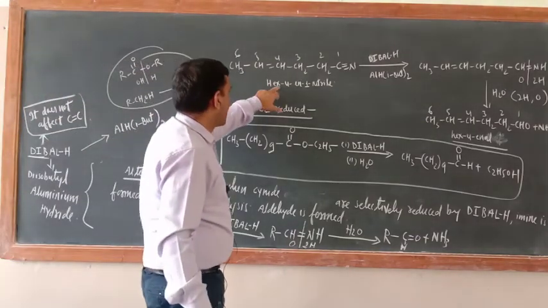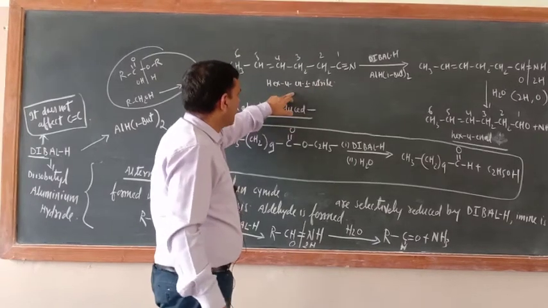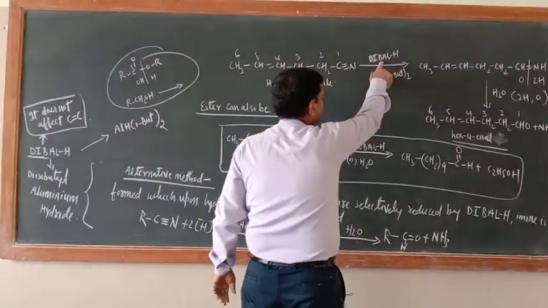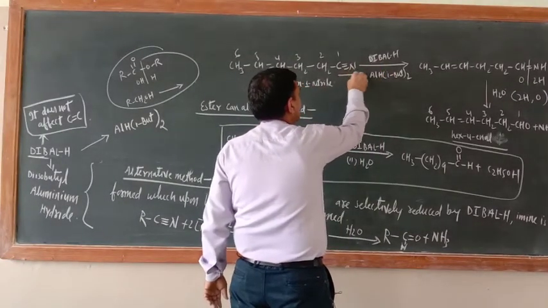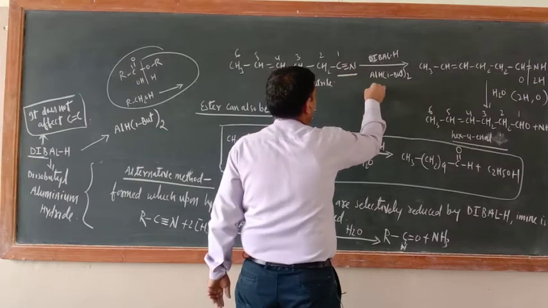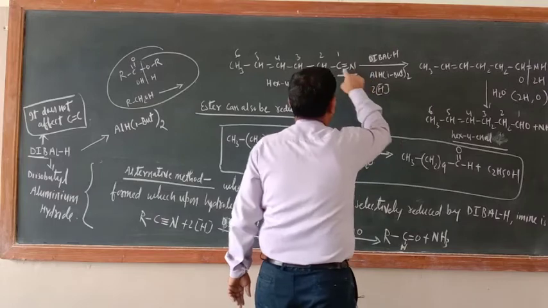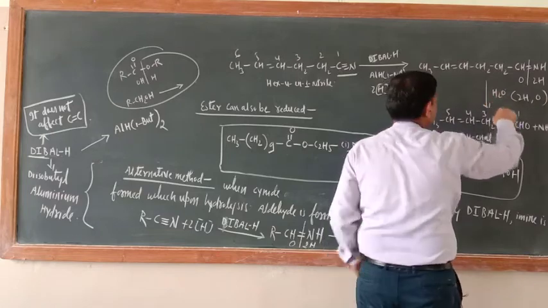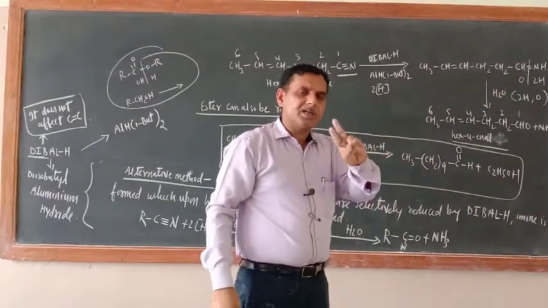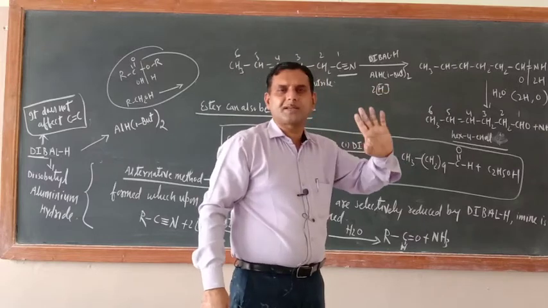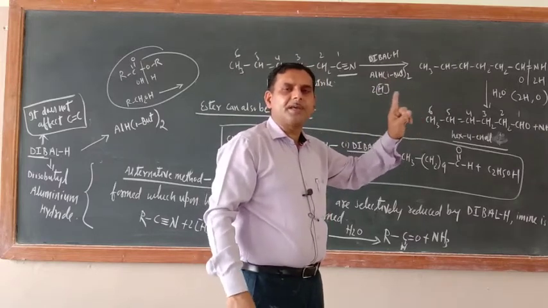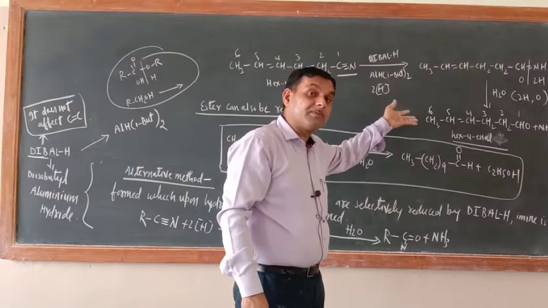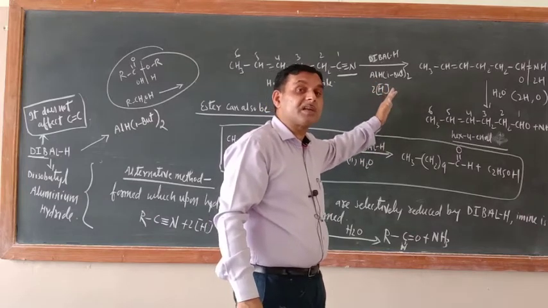Just see this compound, hex-4-ene-1-nitrile. Carbon-carbon double bond is there. If you subject it for reduction in presence of this one, it will reduce this group only. How? It will furnish 2H here, so 1H is here, 1H is here. CHNH, then followed by hydrolysis. That is why in the NCERT book, instead of 2 steps, they have mentioned only 1 step. First they have written DIBALH, and below the arrow they have written the water molecules. Here I am explaining what is the function of water molecules. That is why I wrote the same reaction in 2 steps.